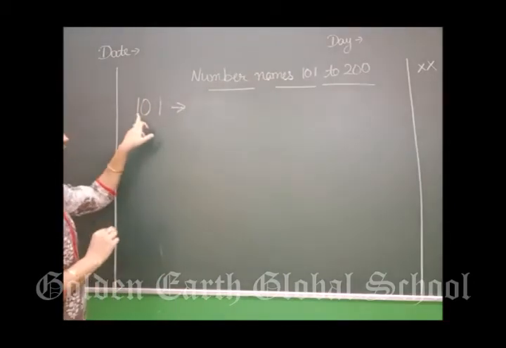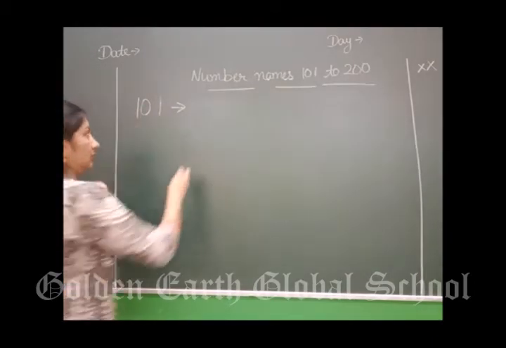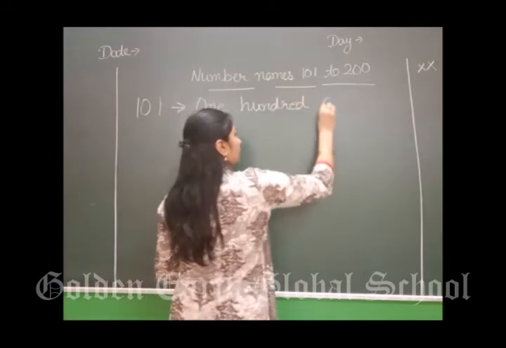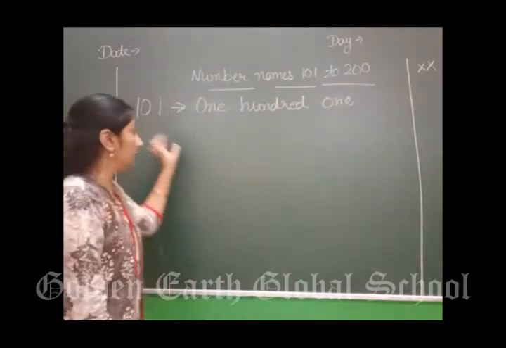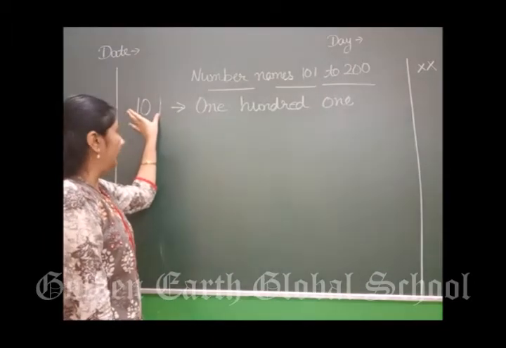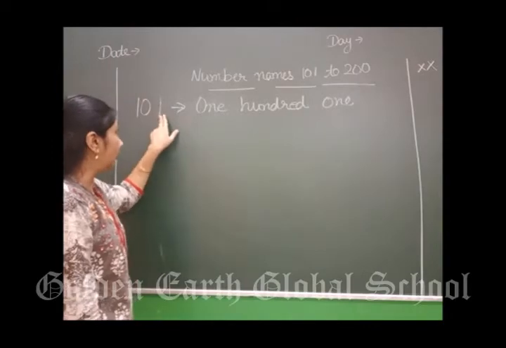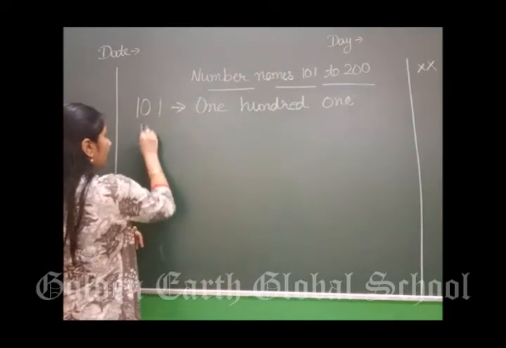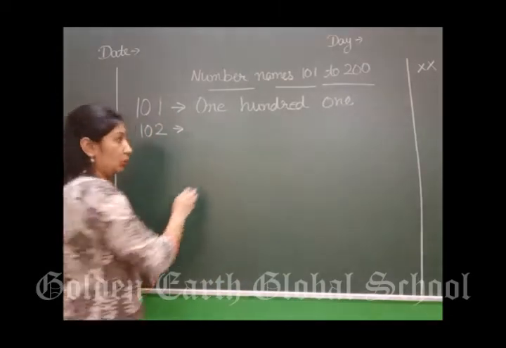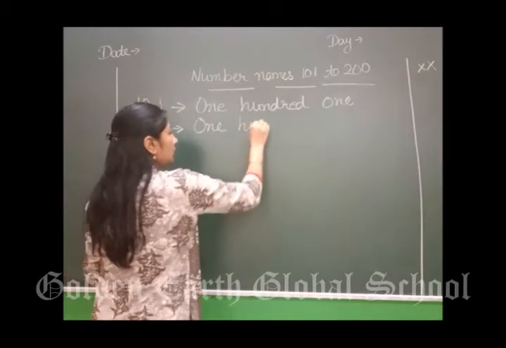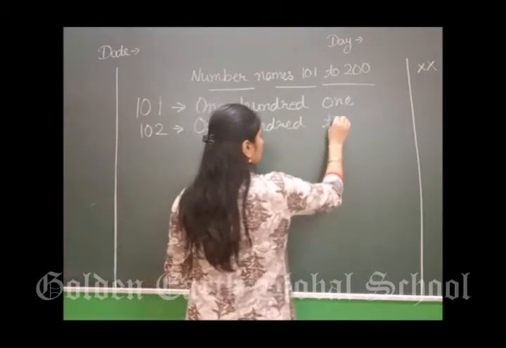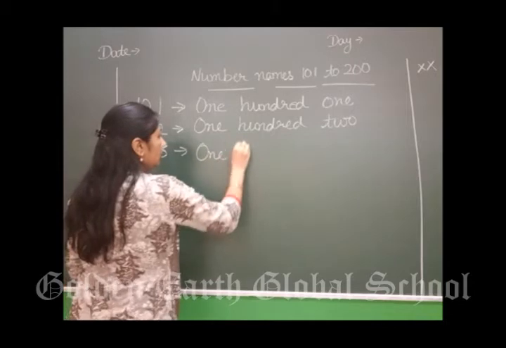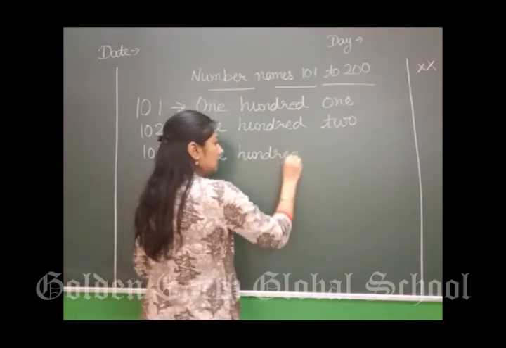How to write it? 101. How is it 101? This is 100, a 3-digit number. After 100 what is there? 1. It is 101. Next after 101 is 102. Next, 103.